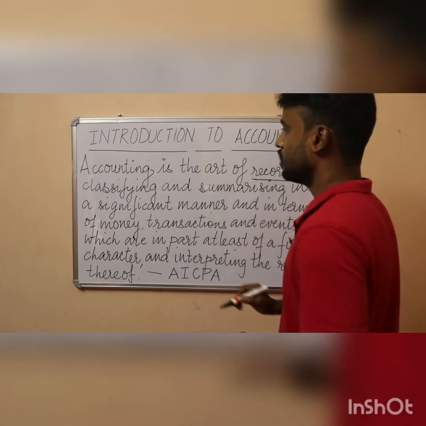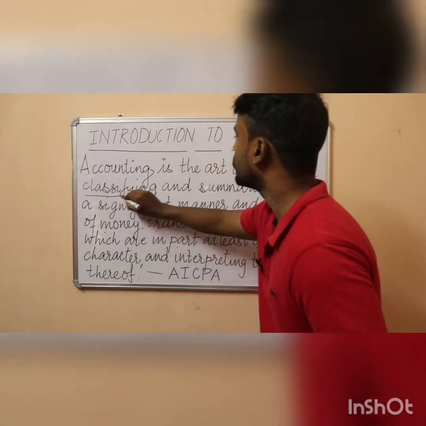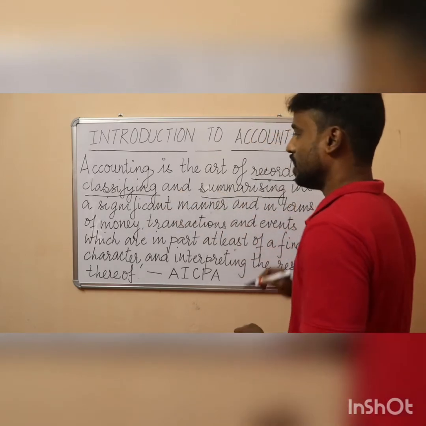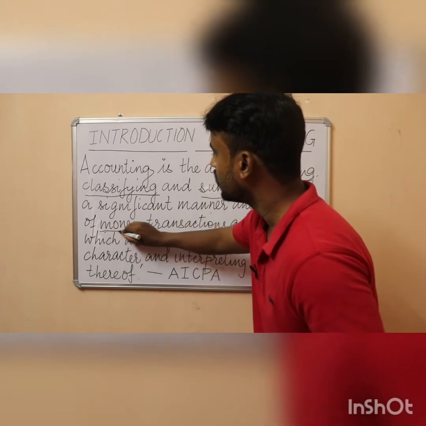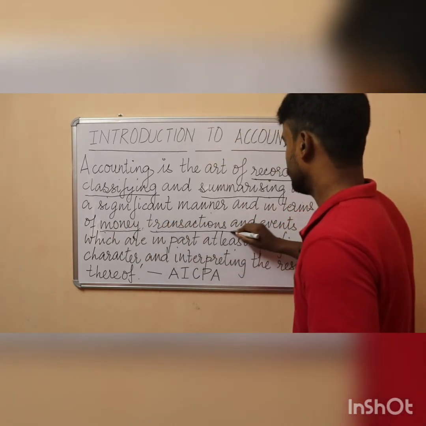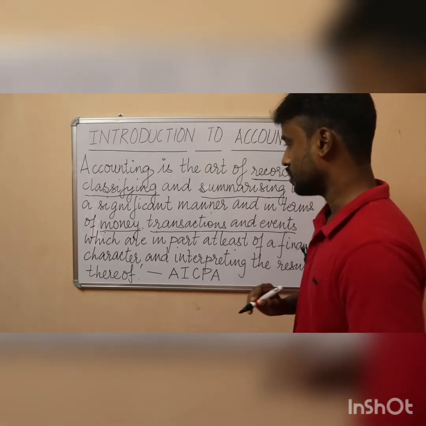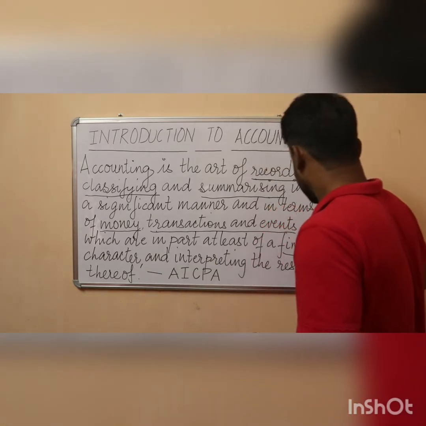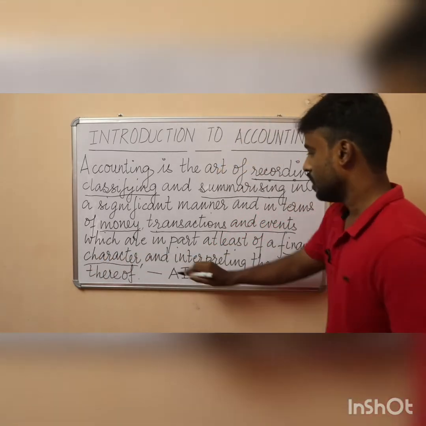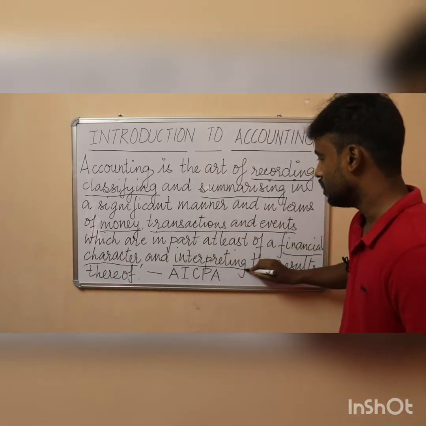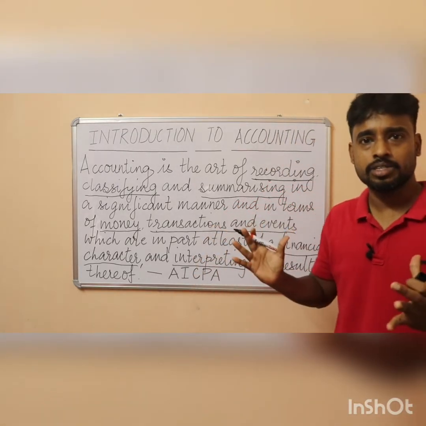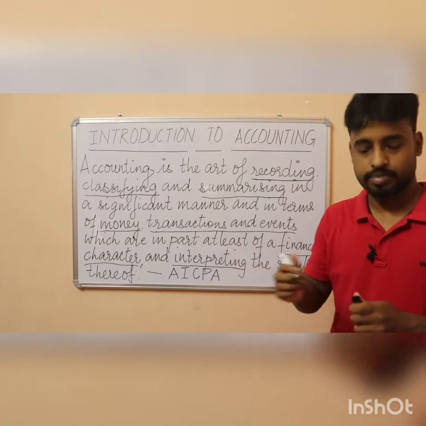We have recording, classifying, summarizing, money, transactions and events, financial character, and we have interpreting.